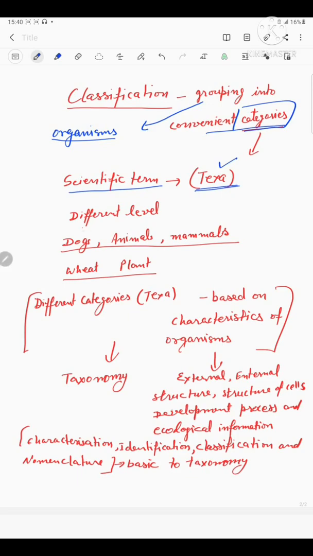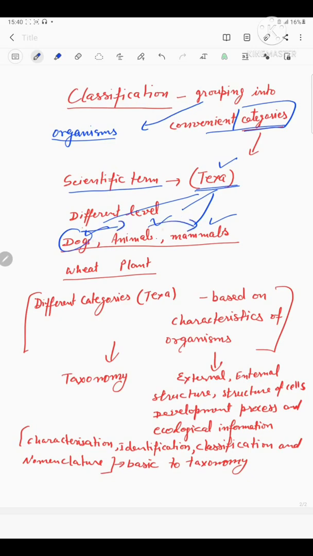Suppose we take dog, animal, and mammal. Dog is a taxon, animal is also a taxon, and mammal is also a taxon. It means a dog is an animal and this animal is a mammal.